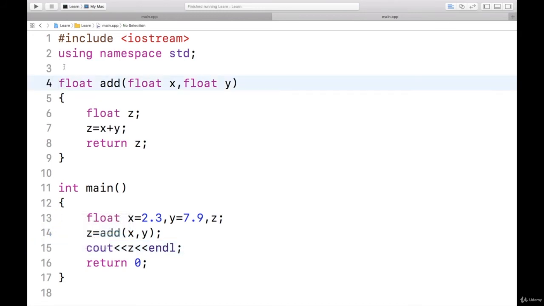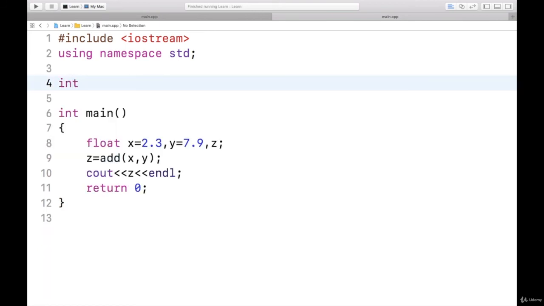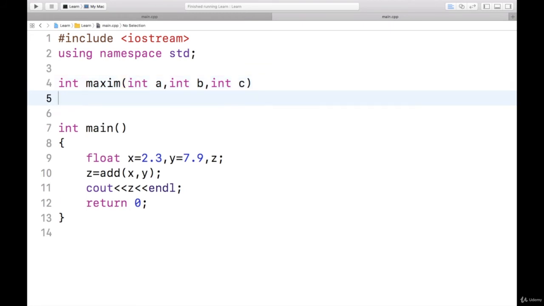I'll write one more function for taking three numbers and finding the maximum of three numbers. So I will take integer type numbers and the function name I will call it as maxim and integer a comma integer b comma integer c. So it's taking three variables.